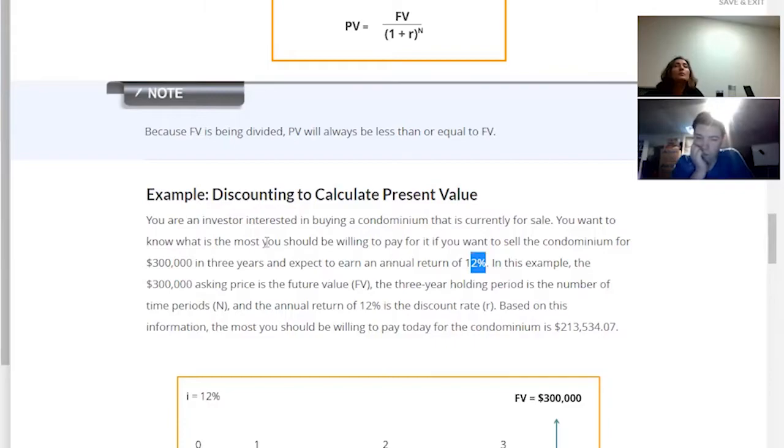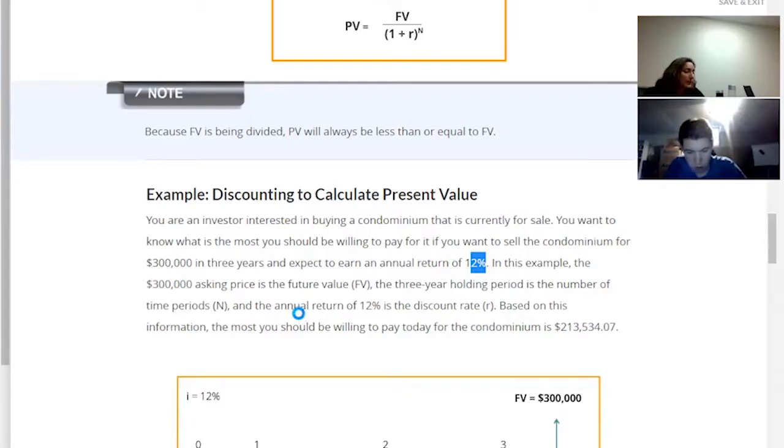So in this case, 300,000 is the future value. You put in 300,000, and then there is the future value button on top. You click on that and it gets stored. Then we know it's 3 years, so we press 3 and then N. The first row at the very top has all the variables we're going to use for these time value calculations.